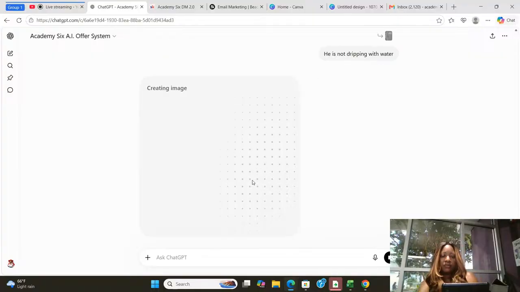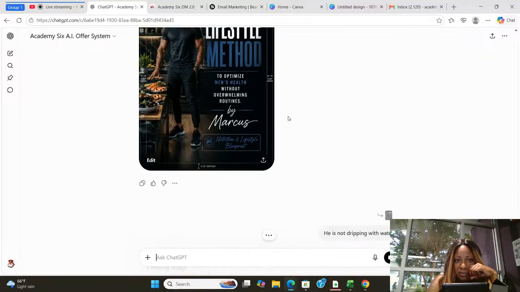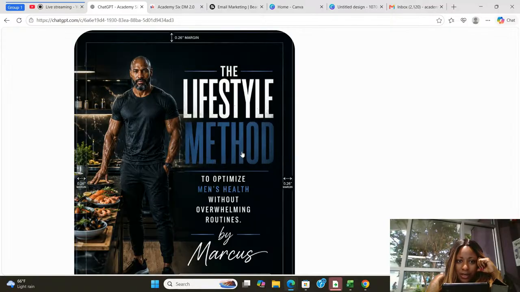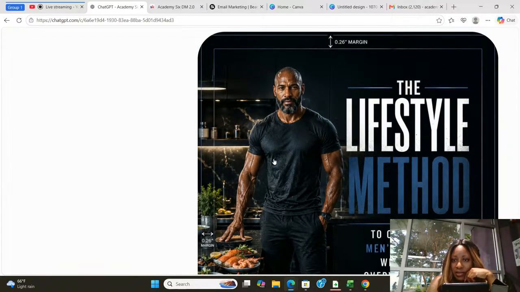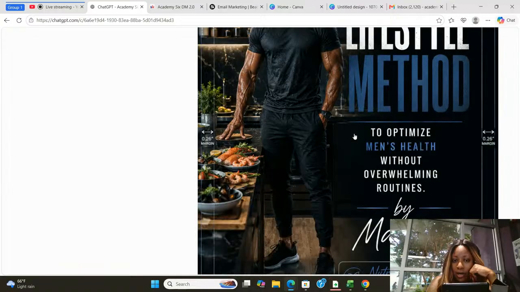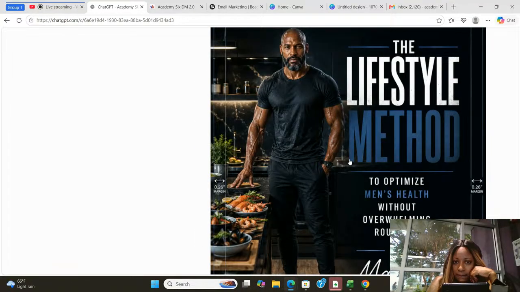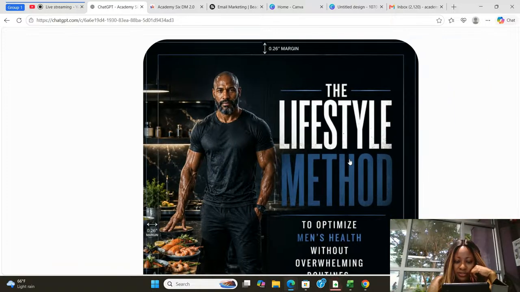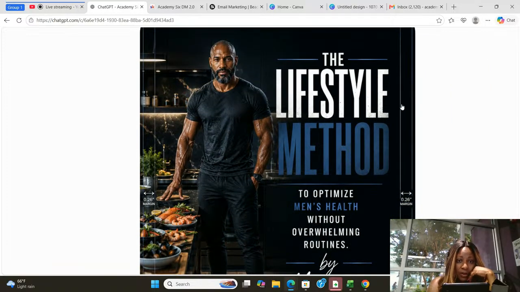All right, so we're going to revise it just a little bit because we did use Marcus for some, as y'all can see, Marcus is wet and dripping in water. That is because the image that I used did have the water on there. So we want to go ahead and move that off of here. And as you can see, we literally just created a beautiful design cover with an AI influencer. He is not real, and did that in just a matter of moments.